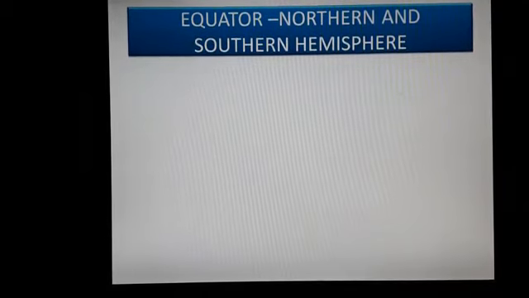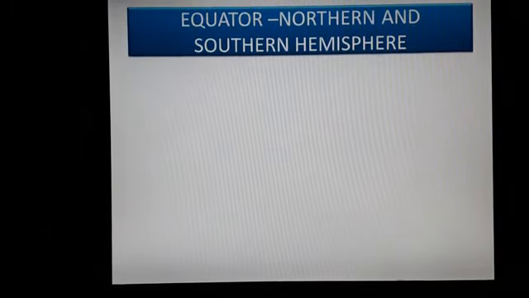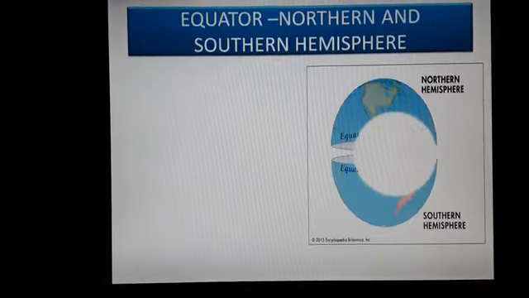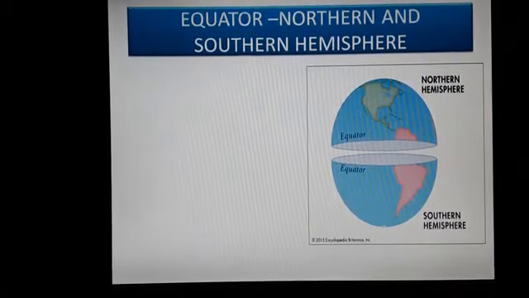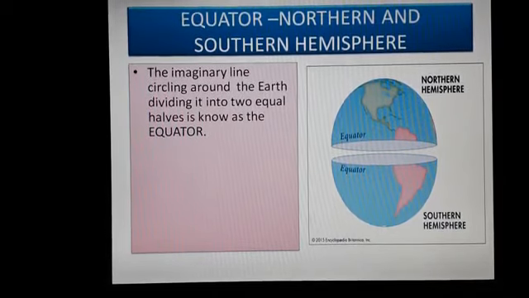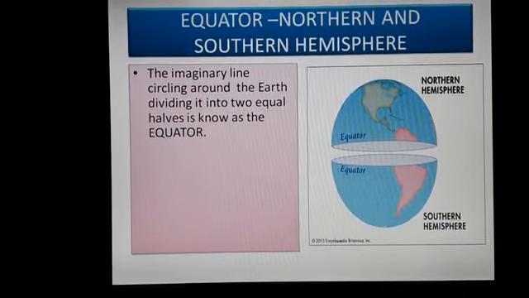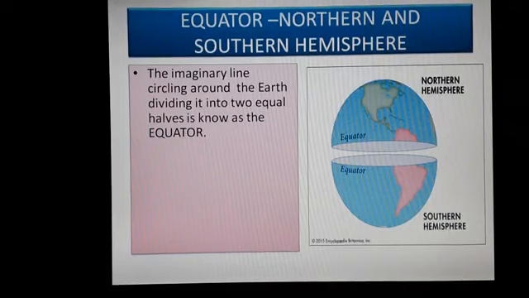Next, let us learn about the equator, and the northern and southern hemispheres. Halfway between the two poles is another imaginary line circling the earth: the equator. What is an equator? The imaginary line circling around the earth, dividing it into two equal halves, is known as the equator.